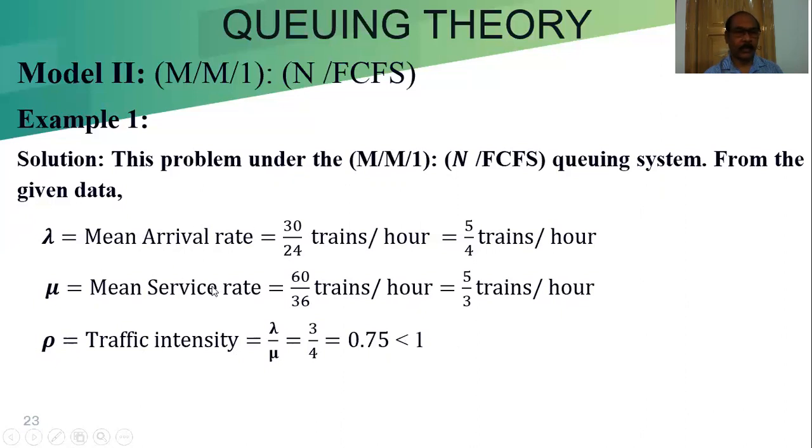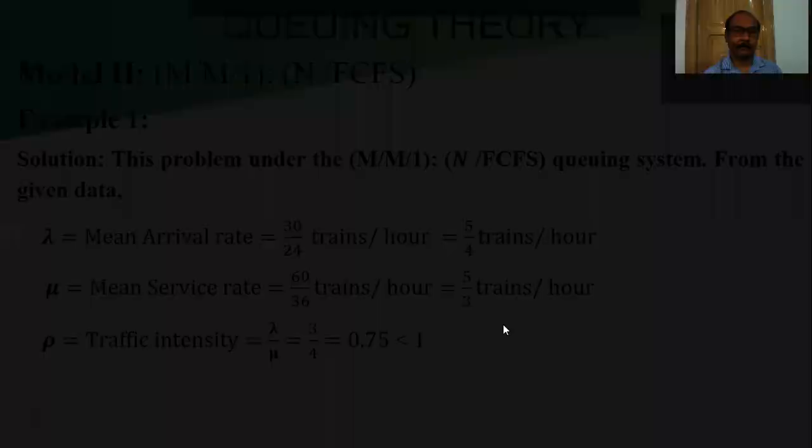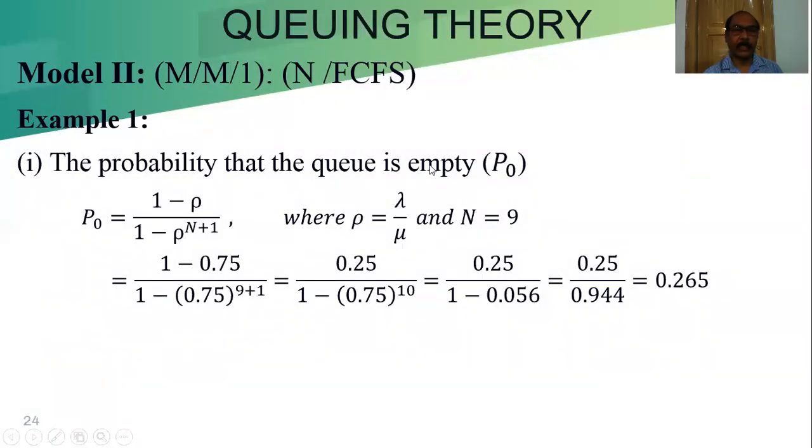So as soon as we get these three things, we can move to the calculation according to our questions 1 and 2. The first question is the probability that the yard is empty. That means we have to calculate P0. Then the average queue length, that is the LQ or LS average. That means we are going to calculate the LS. The probability that the queue is empty is P0. The P0 formula we already learned: P0 is equal to 1 minus rho divided by 1 minus rho to the power N plus 1, where rho equal to lambda by mu and capital N equal to 9.